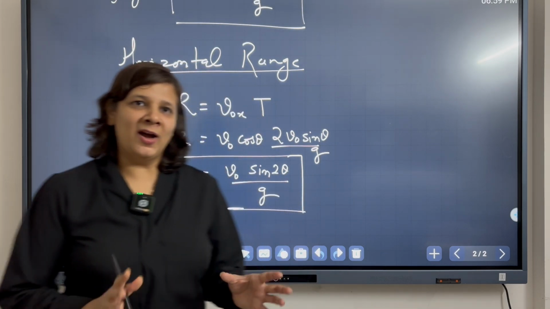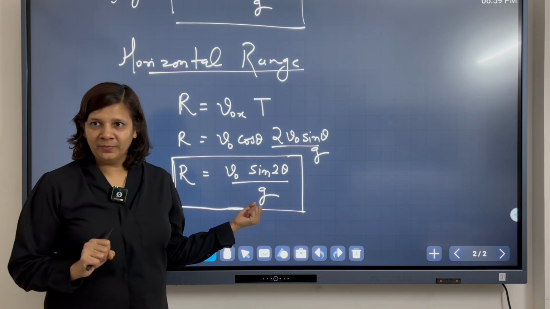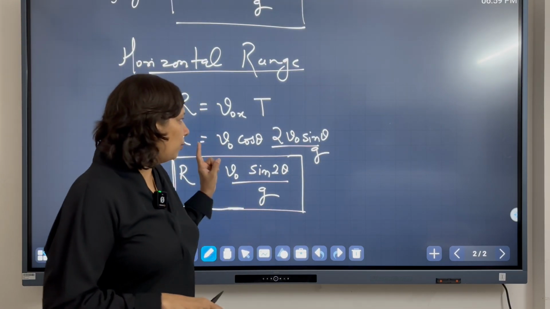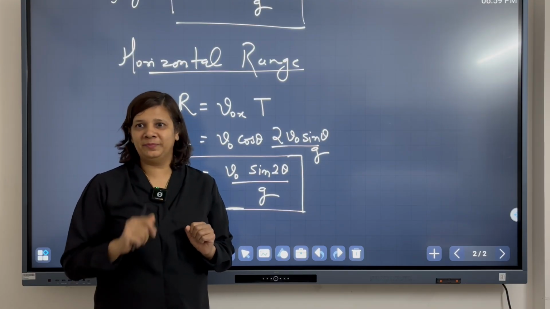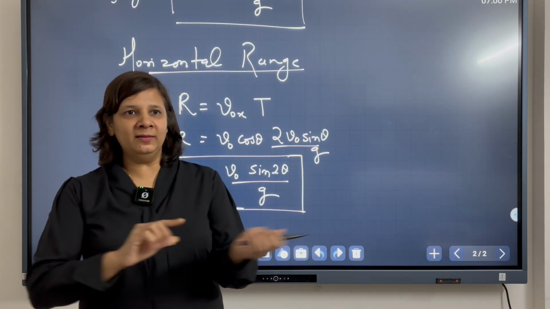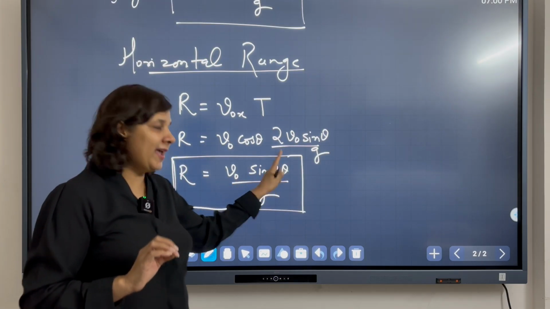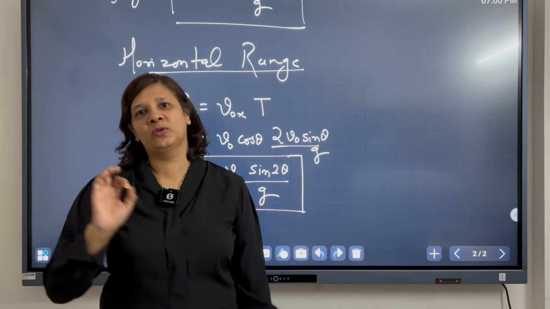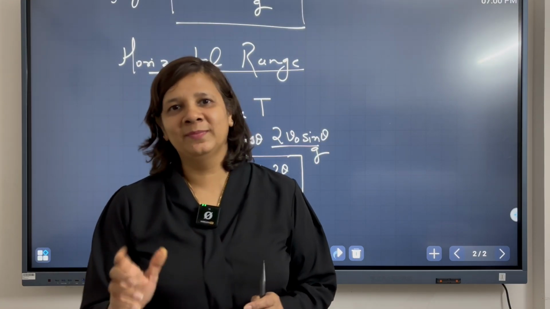Now I would like you all to look at this expression carefully and tell me at what angle I should throw so that the range is maximum. This is a question for you all: keeping the speed of the ball fixed, at what angle should I throw so that it covers the maximum distance in the horizontal direction. So think about it. We'll again discuss this in the next class.